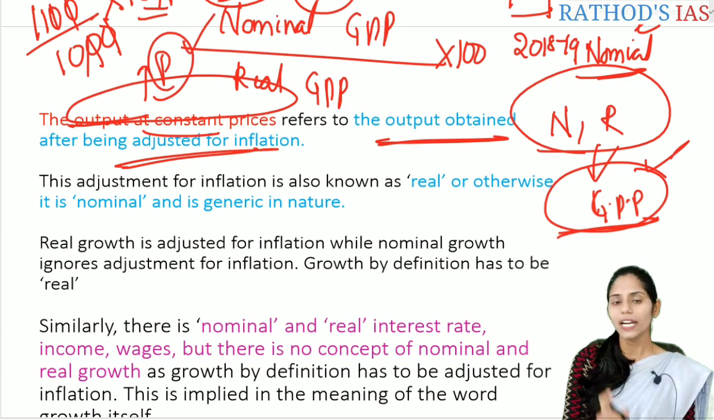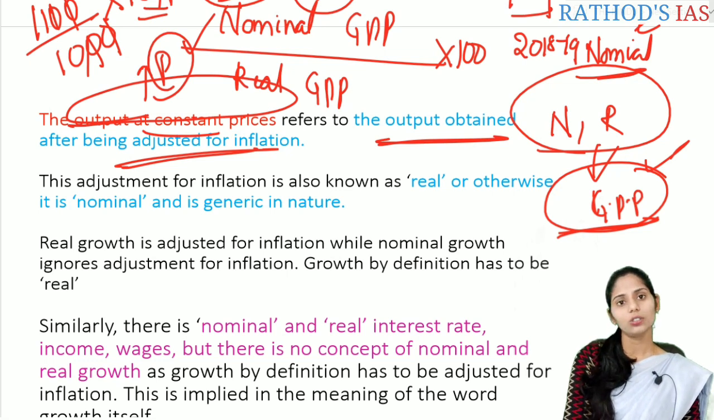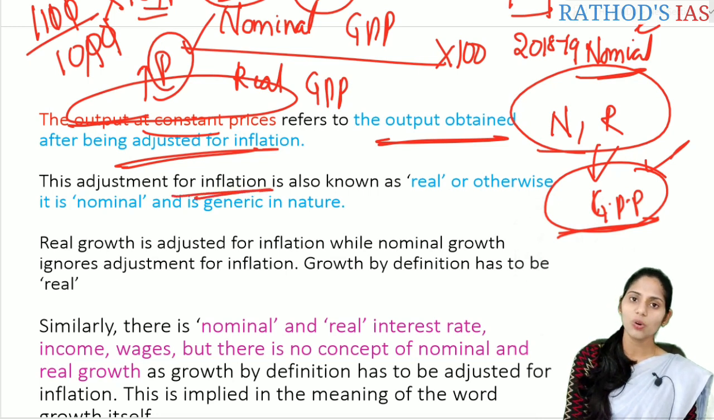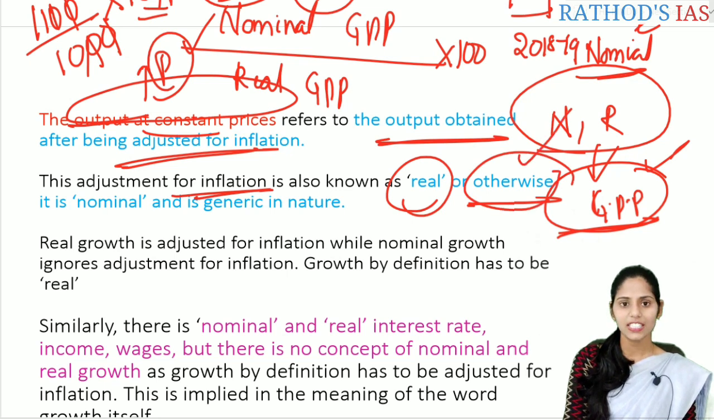So what is the output at constant prices? That means we are adjusting this GDP with this GDP deflator. Okay. Whenever the output which is obtained is adjusted for the inflation, then that output after this adjustment is called the output at constant prices. And adjustment for the inflation is also known as real, or otherwise if there is no adjustment for the inflation, then that is called nominal. Okay, we already discussed what is real and what is nominal.